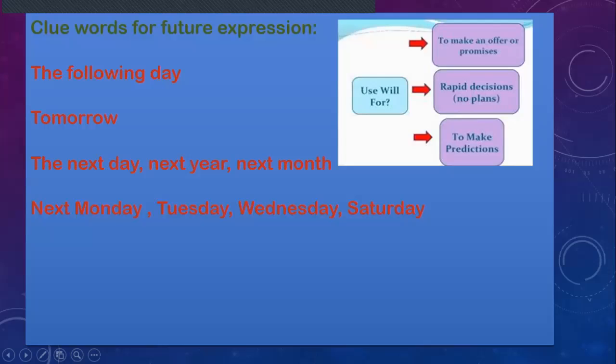Here it says we use will to make promises. For example, I will help you do your homework. To make decisions quickly: if the phone rings, I will answer. If there is a sale in Walmart, I'll go quickly. If there is a sale in Liverpool, I will go. And to make predictions, like for example, it's 7 a.m. and it's so humid. I think today will be very hot, for example. So now let's move on to the next.